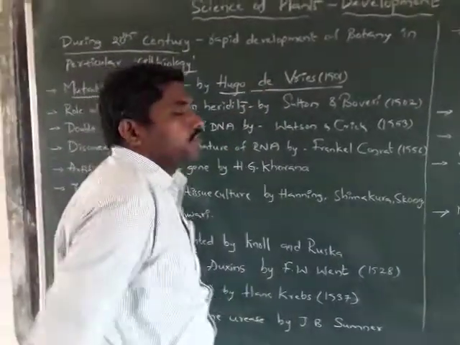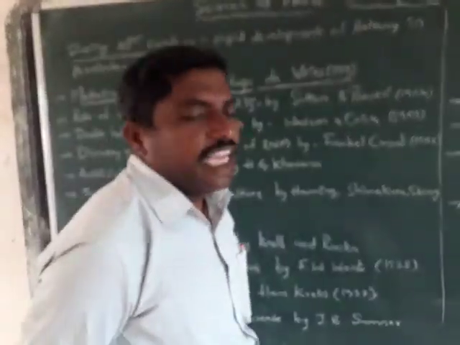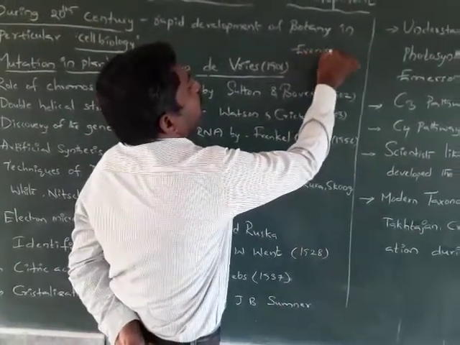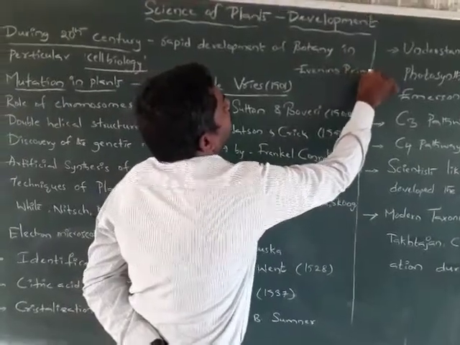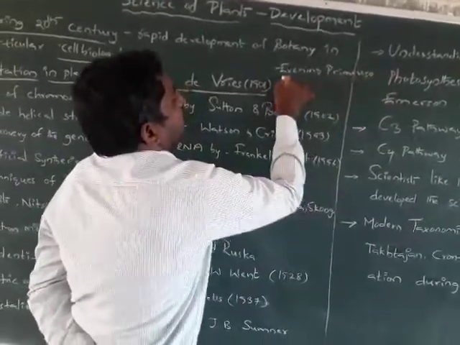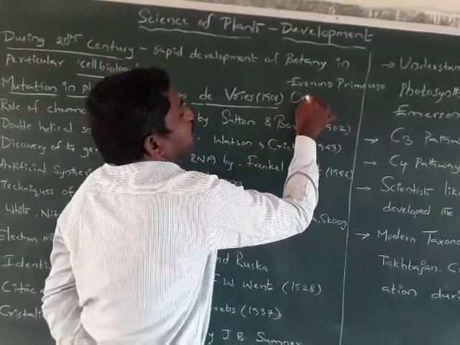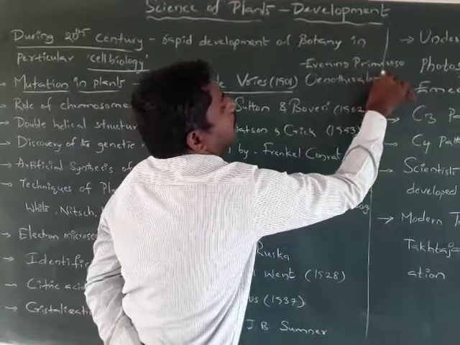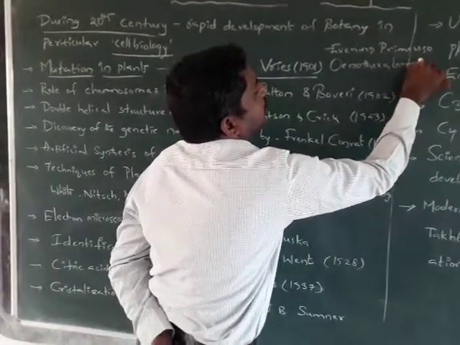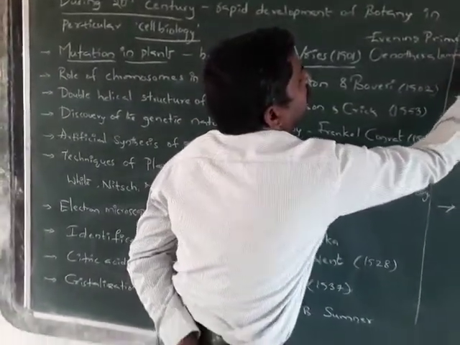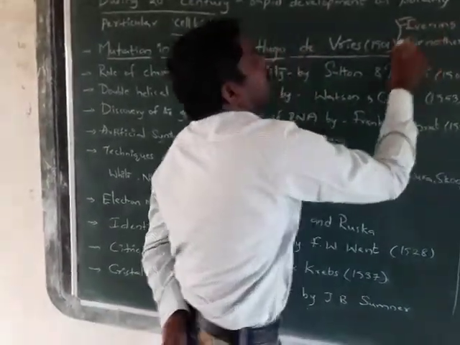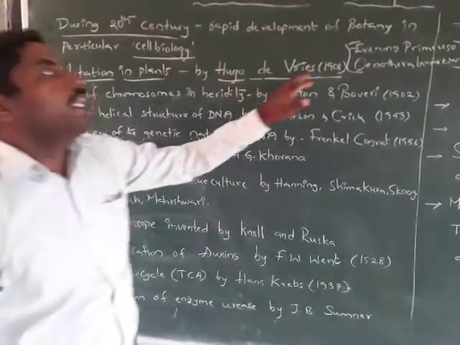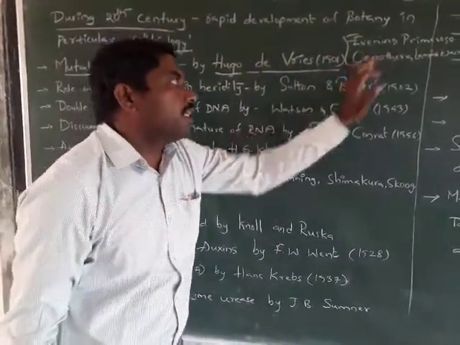These mutations he first observed in the evening primrose, which is also called Enothera lamarckiana. Hugo de Vries first observed the mutations in the evening primrose, Enothera lamarckiana plant.